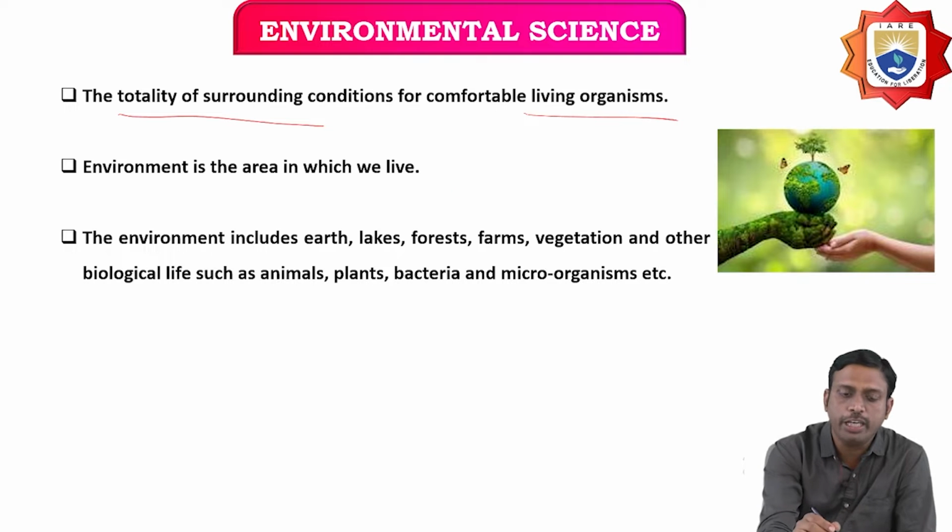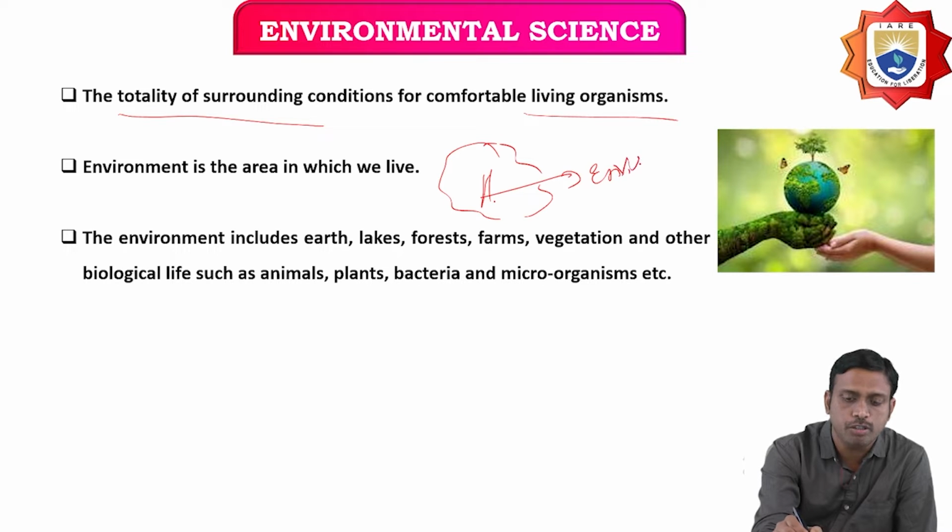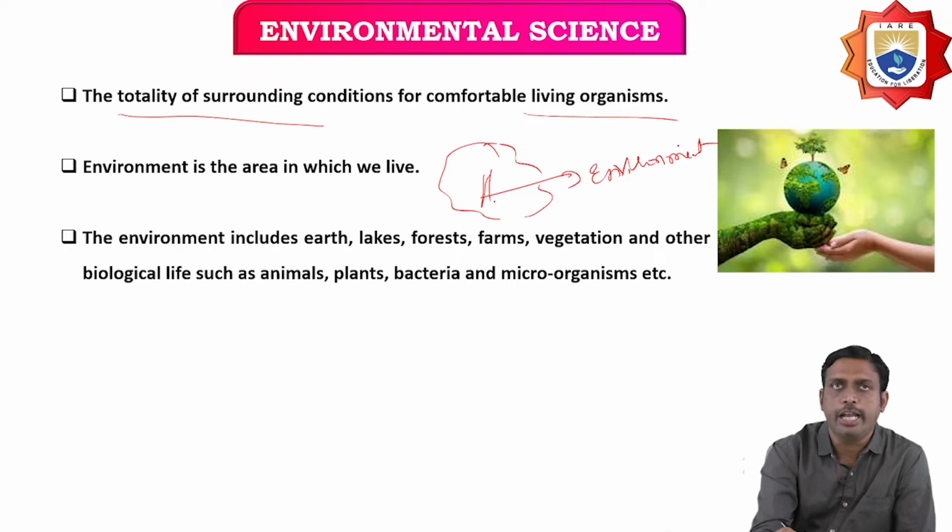Wherever the particular place where we live, that we call the environment. The surroundings present around us are called the environment.